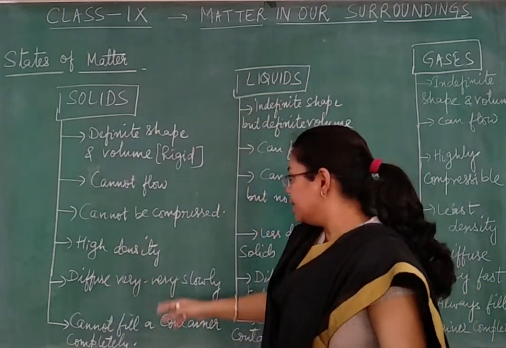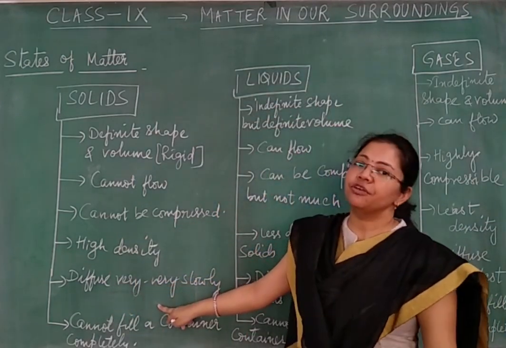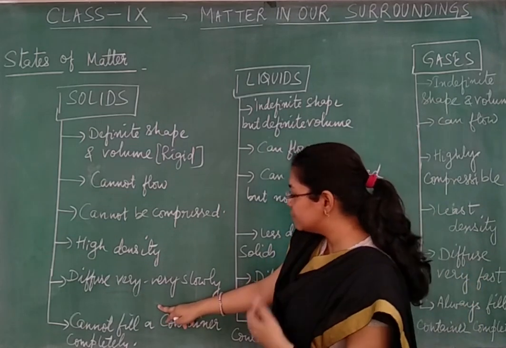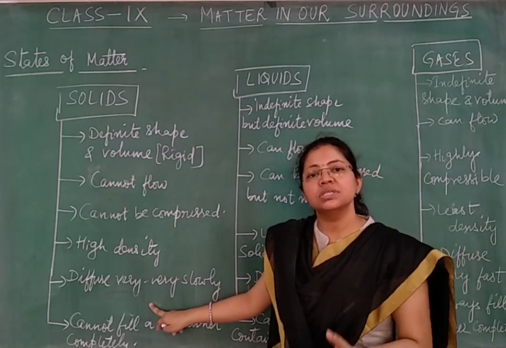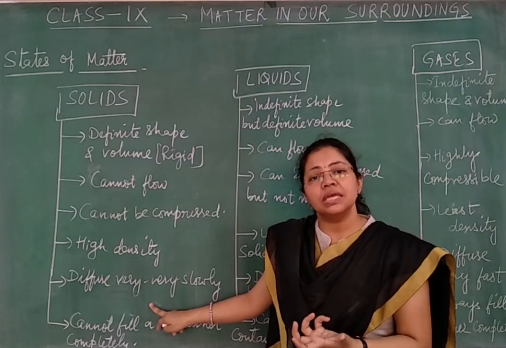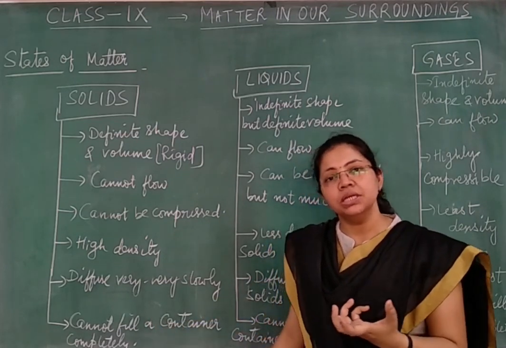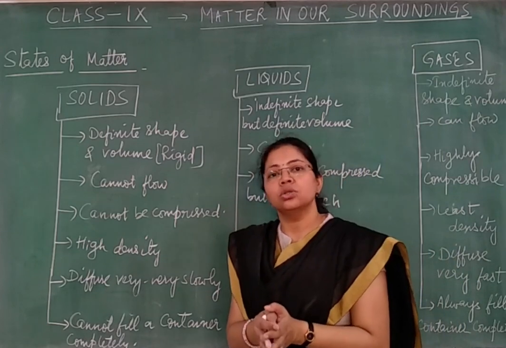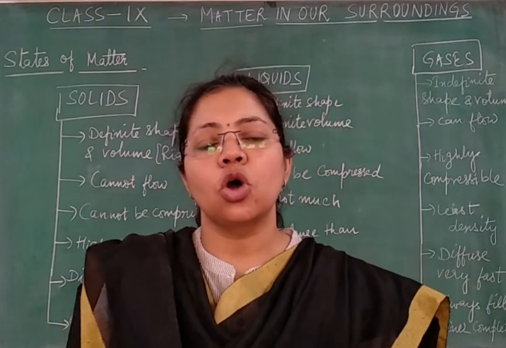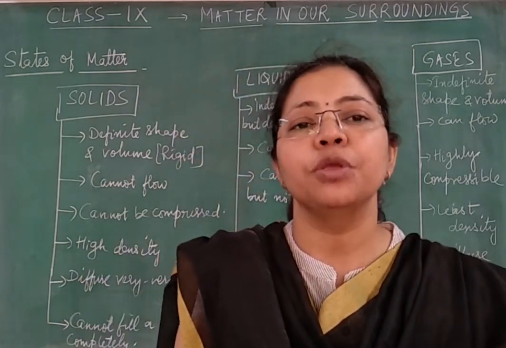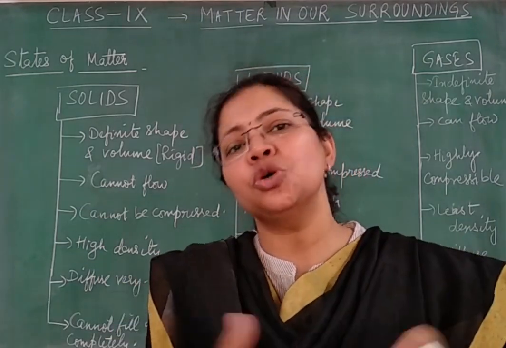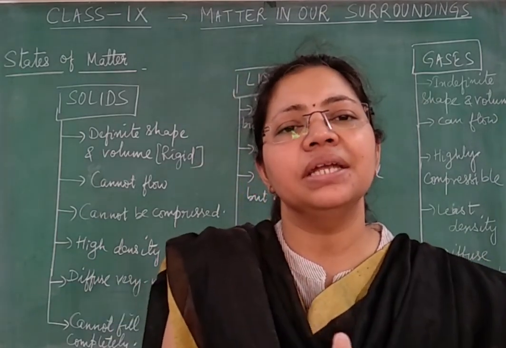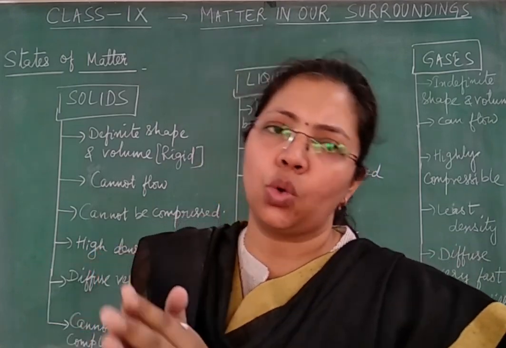Okay. Next one is rate of diffusion. In case of solids, we say that solids diffuse very, very slowly. In fact, some people are also of the thought that in solids, there is no diffusion. But children, in solid, diffusion also takes place, but it is extremely slow.